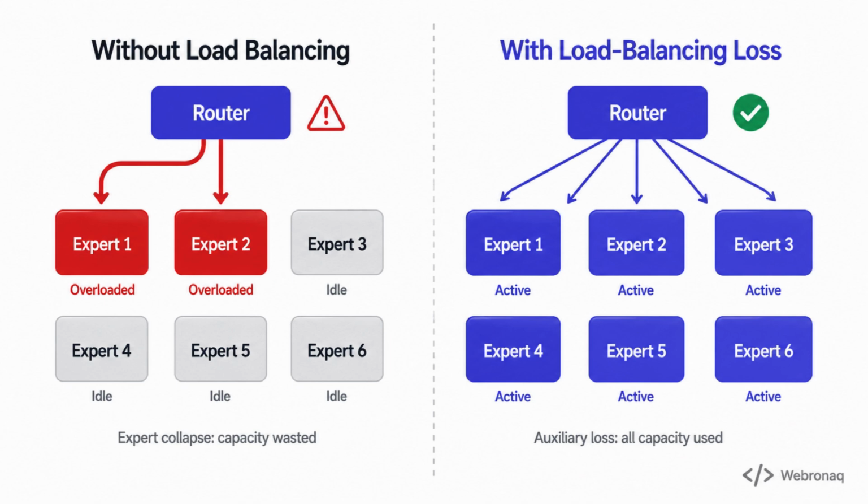Think of a restaurant where every customer requests the same one waiter. To fix this, engineers add a penalty during training called an auxiliary load balancing loss. Loss here is just a score the model tries to minimize. This penalty increases whenever traffic is uneven, so the router learns to spread tokens more evenly across all experts. Every expert gets trained on a fair share of data. When inference time comes, all that capacity is ready to use. A simple training nudge keeps the whole system healthy. Now let us zoom out and see why this architecture is taking over the frontier.